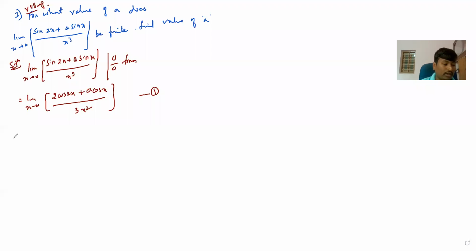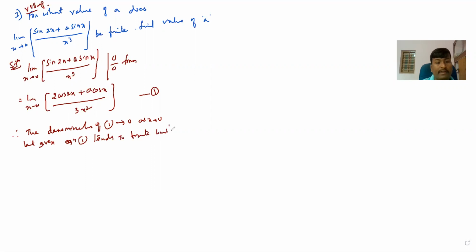And what they told: if the denominator of 1 goes to 0 as x tends to 0, therefore the denominator of 1 is tending to 0 as x tending to 0. But given equation 1 tends to a finite limit, already it is said finite limit.